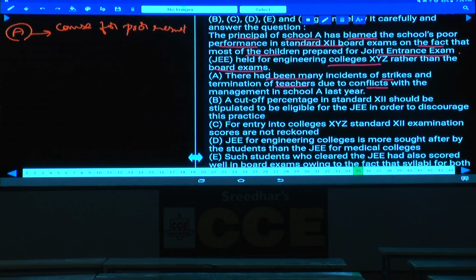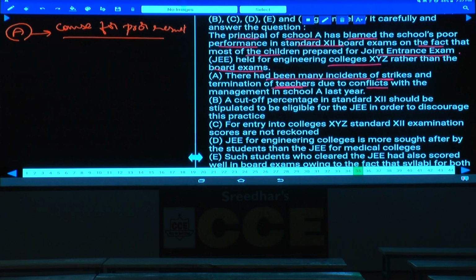There had been many incidents of strikes, and termination of teachers, isn't it? Termination of teachers means the faculty were not proper, and they didn't have sufficient faculty and could not complete the entire syllabus in that particular time. This could be the reason why the performance has gone down. But this person is not blaming that one; rather he is blaming the preparation for JEE, isn't it? Hence, we can discuss this one: this could be one of the causes for poor performance or not.